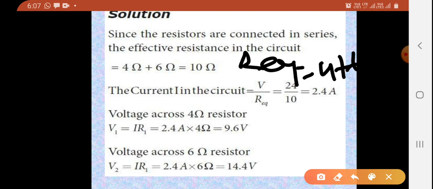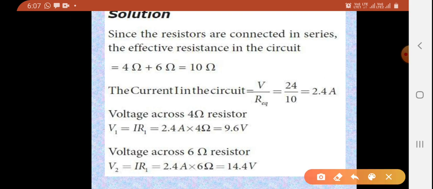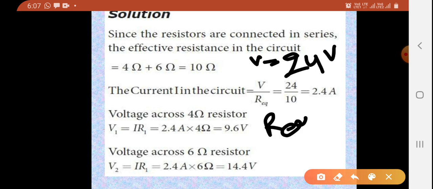As per our question, the voltage value is 24 volt, and we have already derived that R equivalent is 10 ohm.